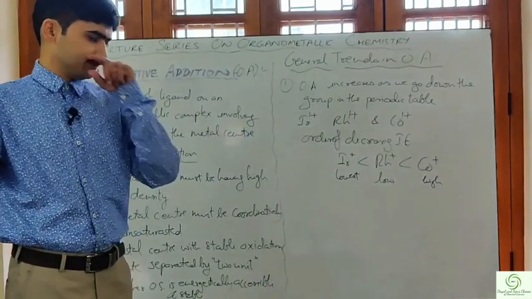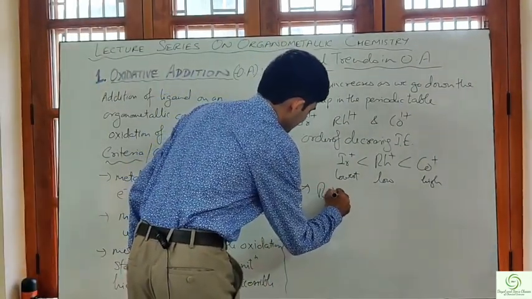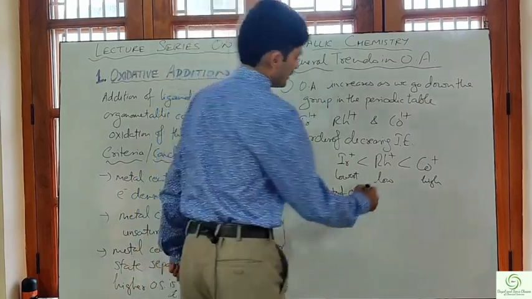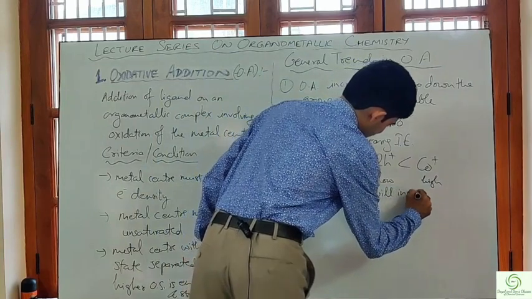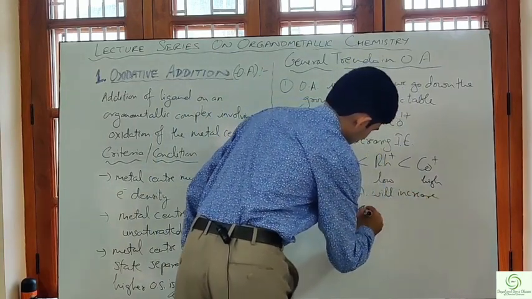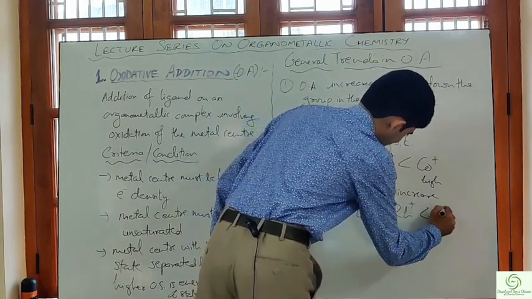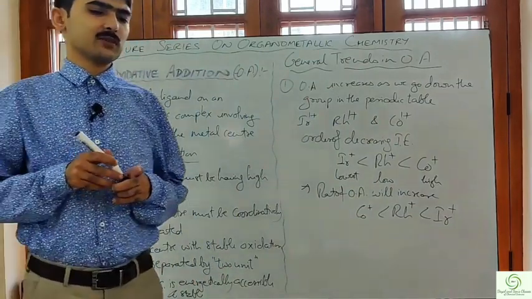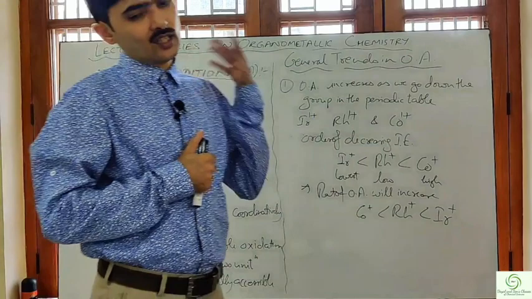This means the rate of oxidative addition will increase in the order Co+ less than Rh+ less than Ir+. So in the case of the Ir+ complex, the rate of oxidative addition will be highest.